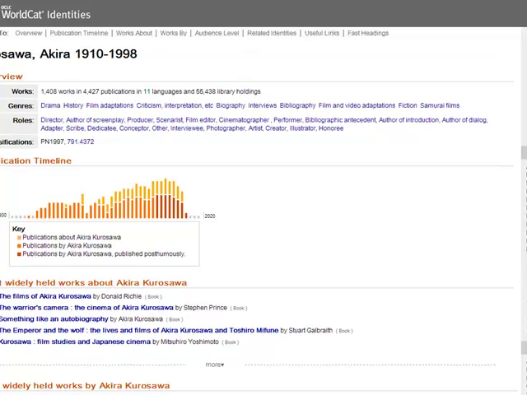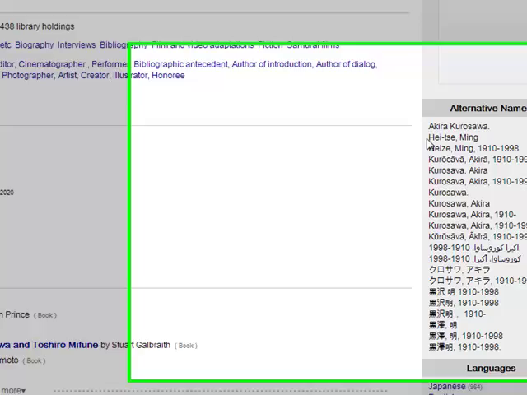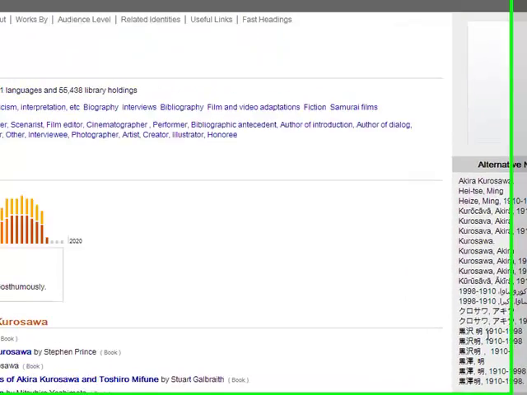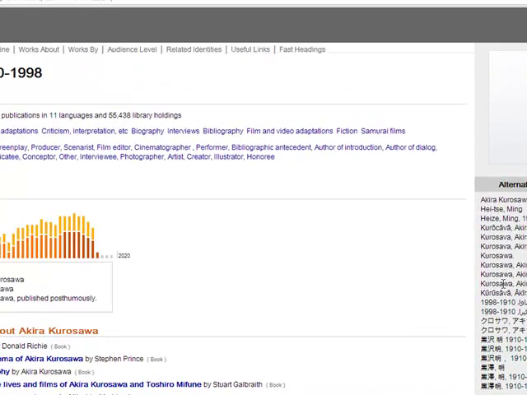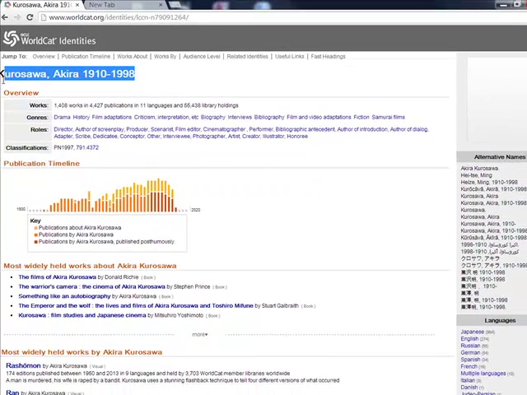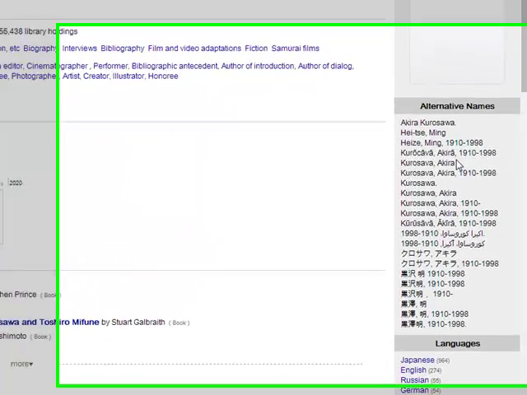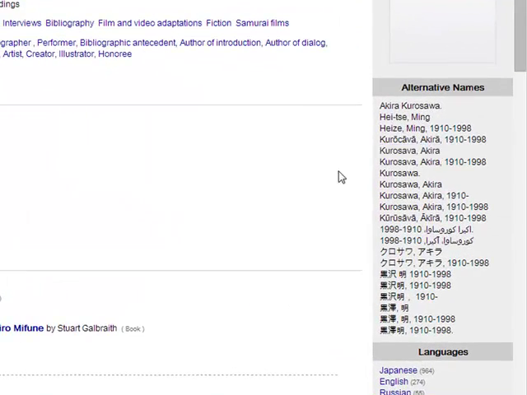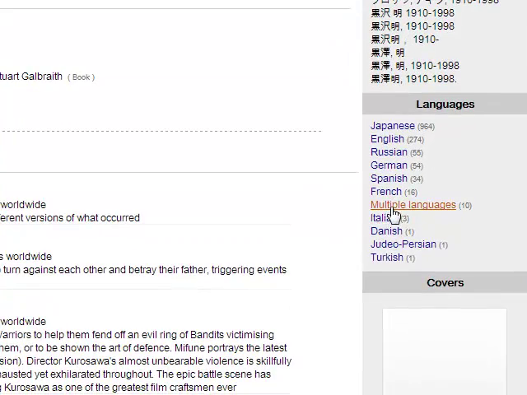Furthermore, for individuals that might have alternative names, you can see all of those listed over here. Some of those are going to be variations on the authorized name, which is what we see up here, Akira Kurosawa, 1910 to 1998. Of course, some libraries don't always play by the rules, so they might put something in as just Akira Kurosawa. Additionally, you'll see his works in other languages, and down here you can see some of the different languages in which his materials are held.